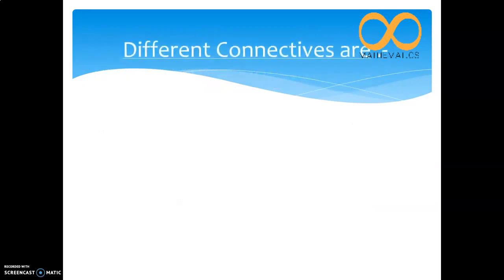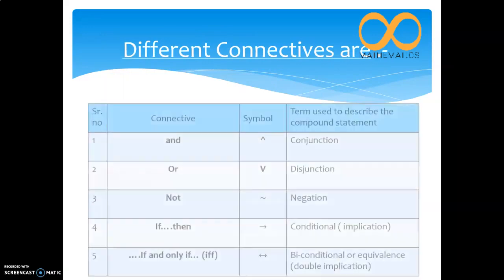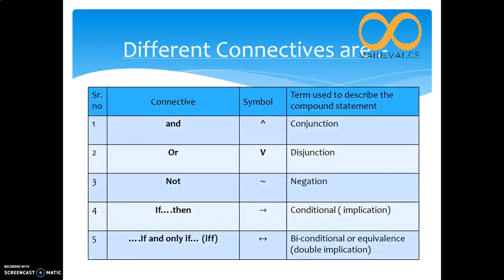Next are the different connectives. It is given in tabular form, which is really easy to remember. The first column gives the connectives: and, or, not, if then, if and only if, etc. The symbolic form is given in the third column, and the last column gives the name we use in this chapter, the actual words for these connectives.